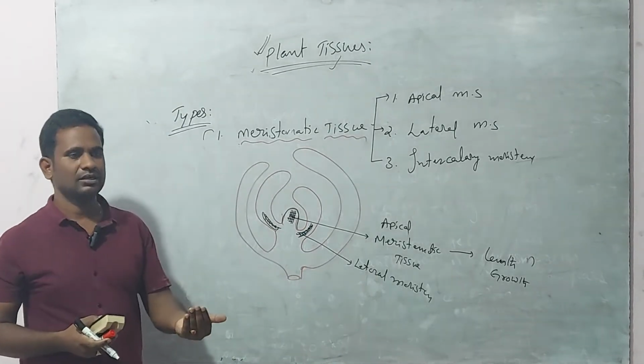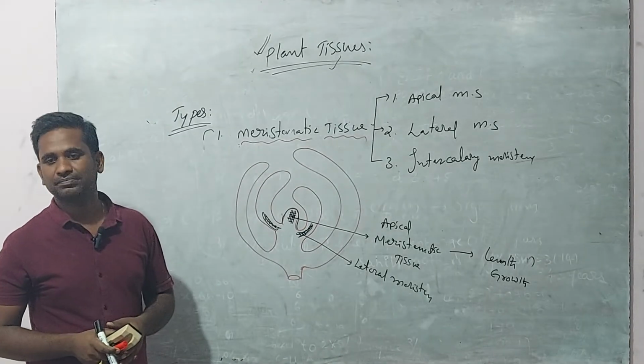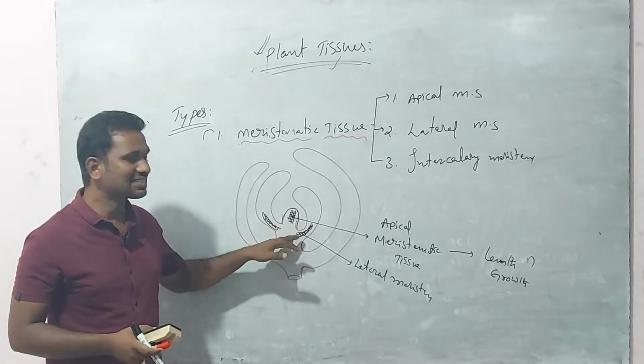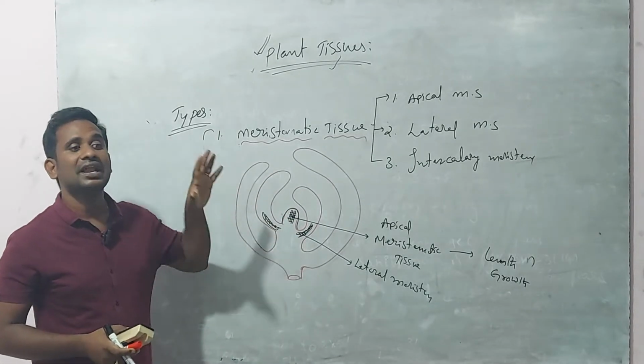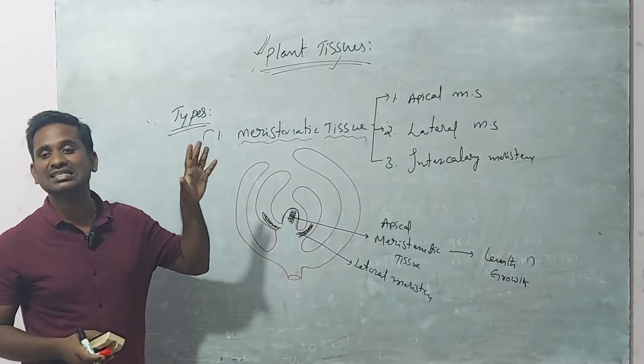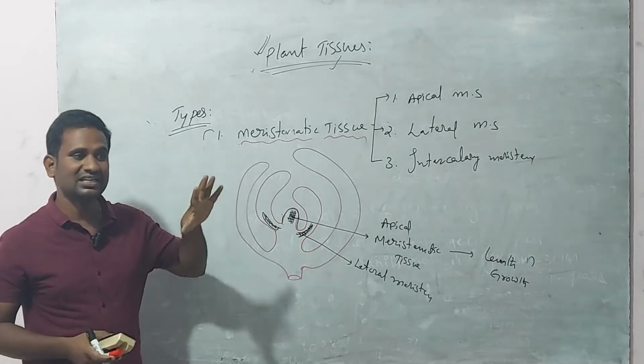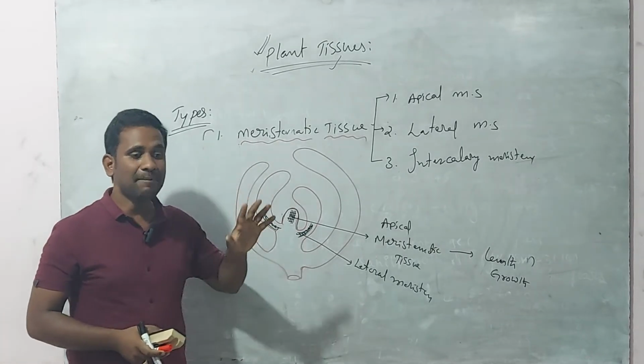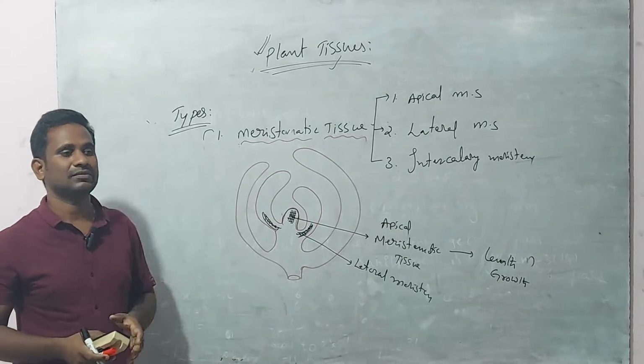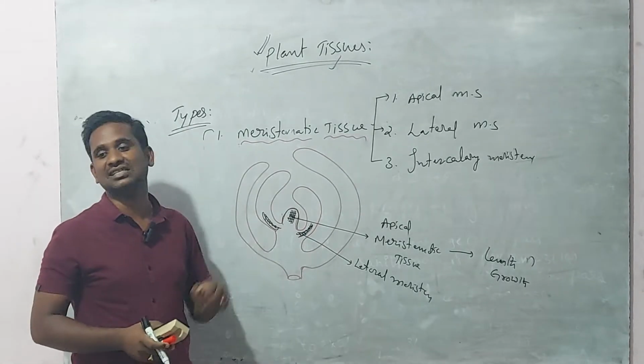These meristematic cells are rapidly dividing cells. The meristematic tissue has rapidly growing or rapidly dividing cells in it.